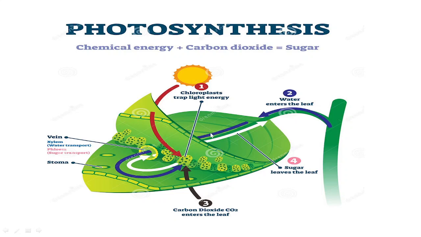Now, in leaves, these veins are there. These veins, what are they actually? These are the vascular tissues, which are made up of xylem and phloem. The veins in the midrib which you see in the leaves, or the lateral veins that you see in the leaves, are actually made up of xylem and phloem. Xylem will transport water from the roots to the parts of the leaf, and phloem will transport food. This we will come to later. Okay, now this is the internal structure.